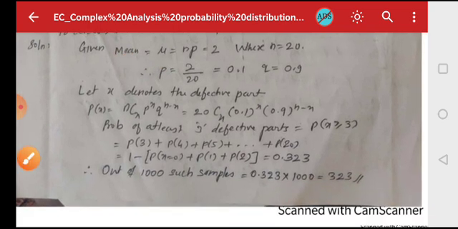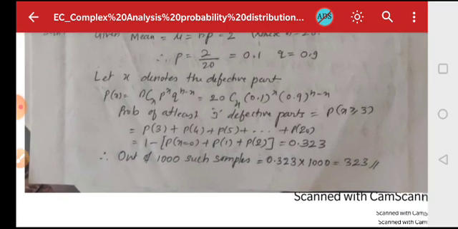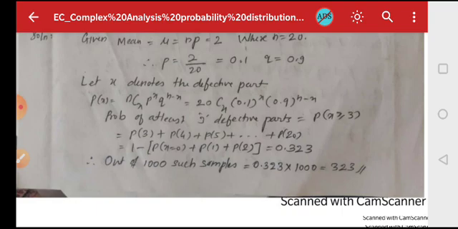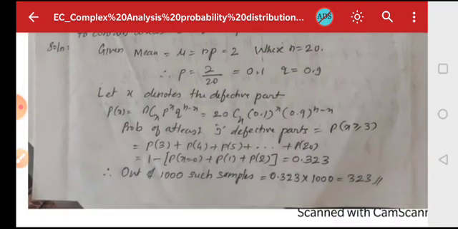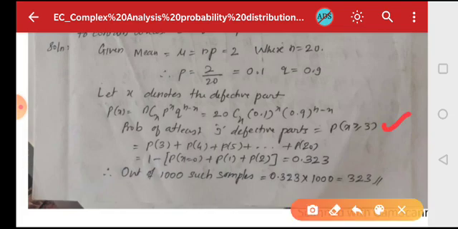Now let x denote the number of defective parts. Therefore P(x) = nCx p^x q^(n-x), which is nothing but 20Cx (0.1)^x (0.9)^(20-x). So here we want the probability of at least 3 defective parts, that means probability of x ≥ 3.